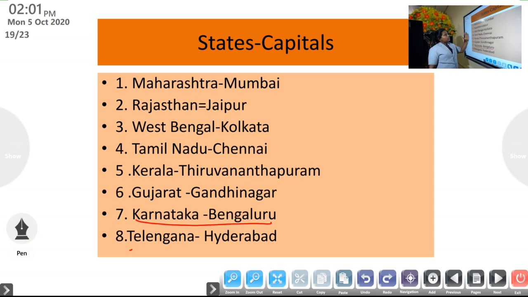So here I have given the capitals of 8 states. These 8 states will be asked for examination. So from the examination point of view, you have to study only the capitals of these 8 states. Okay. Other states will not be asked for exam. If you are interested, you can study. So these 8 states are very important. You should study the capitals of all these 8 states.